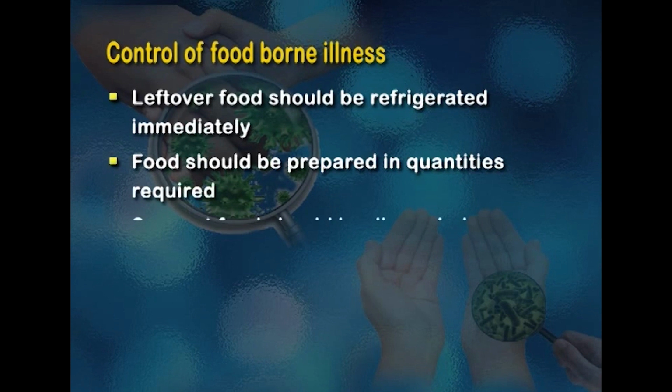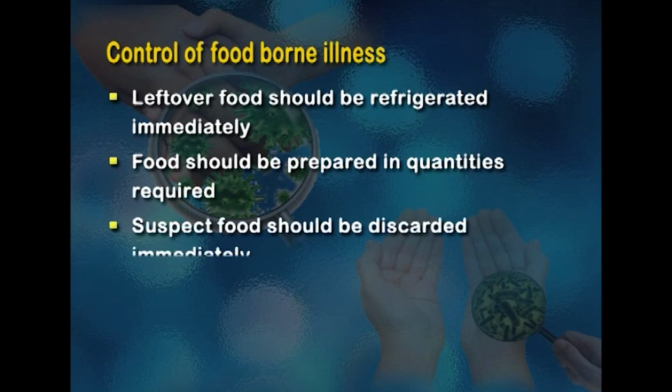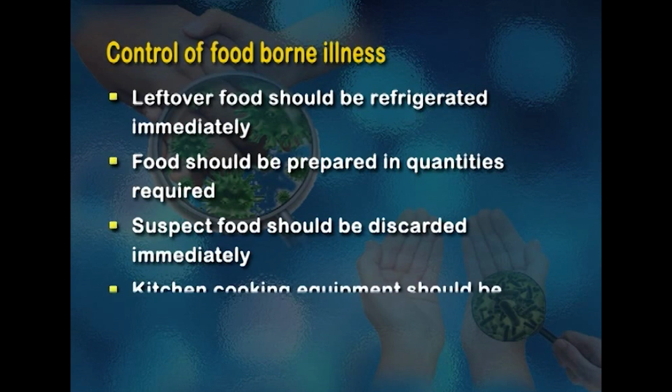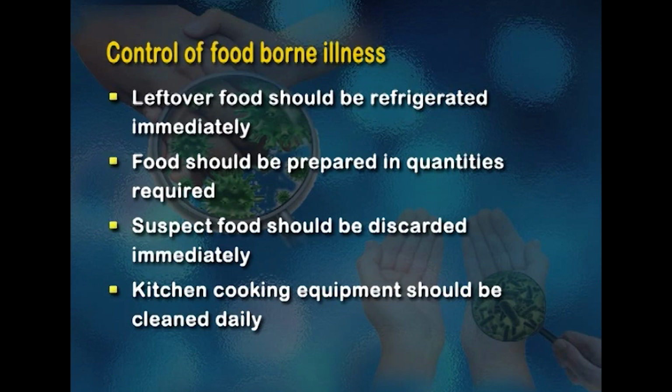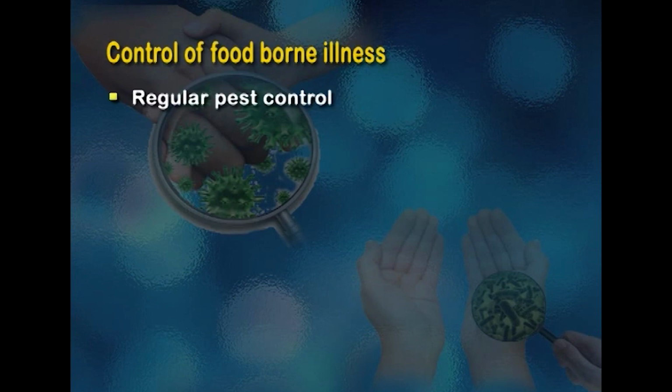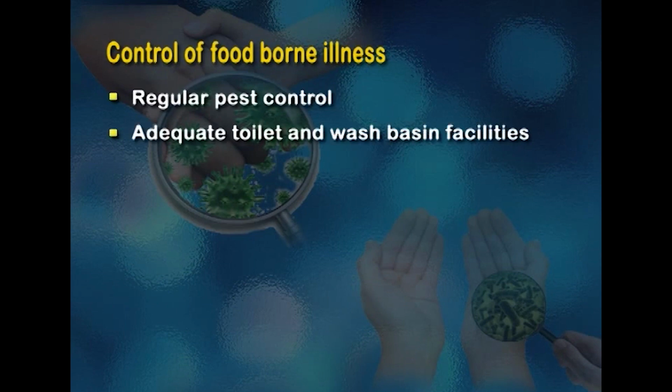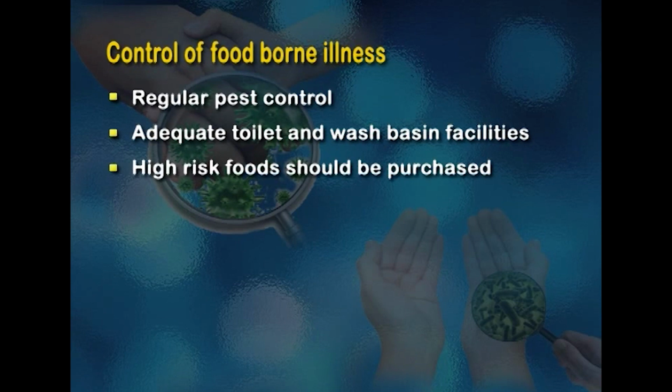Food should be prepared only in quantities which are required and for which there is adequate refrigeration space. Suspect food should be discarded immediately without tasting. Kitchen cooking equipment should be cleaned daily, and there should be regular pest control. Adequate toilet and wash basin facilities should be provided for food handlers with continuous supply of running water. High-risk foods such as meat, fish, poultry and milk should be purchased only from certified dealers.